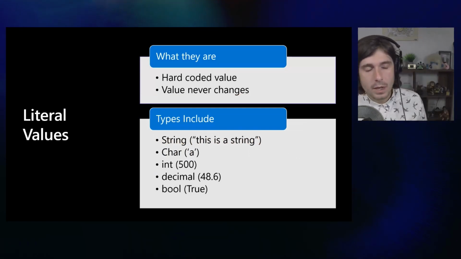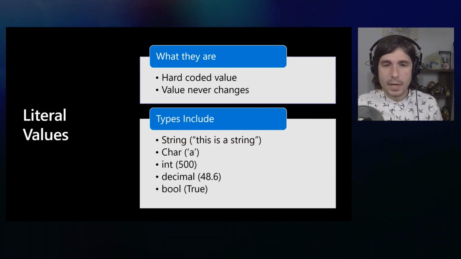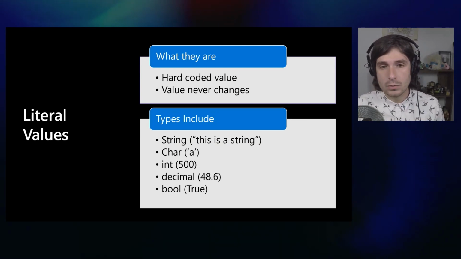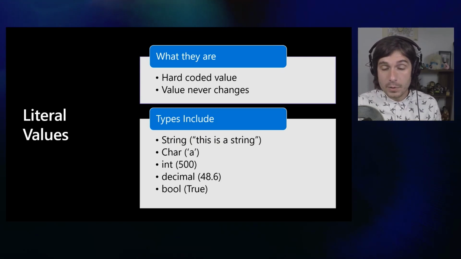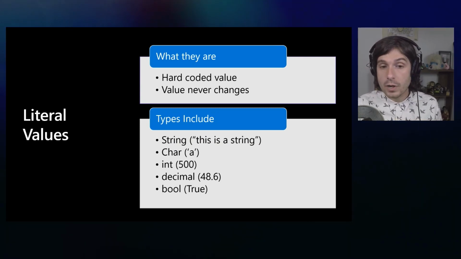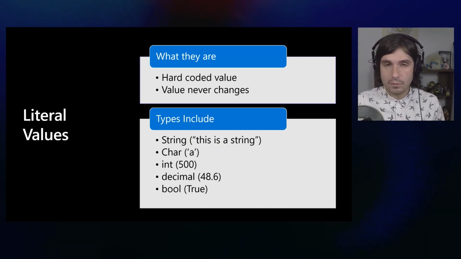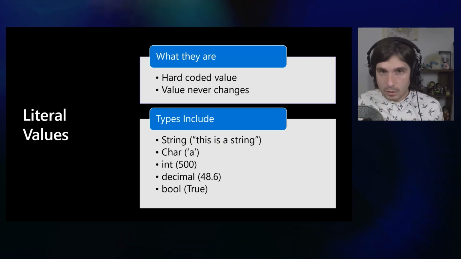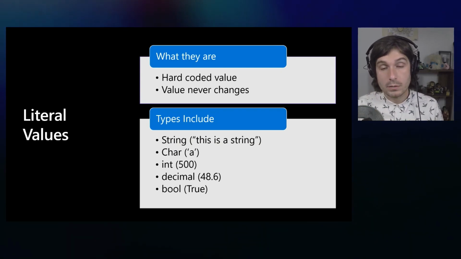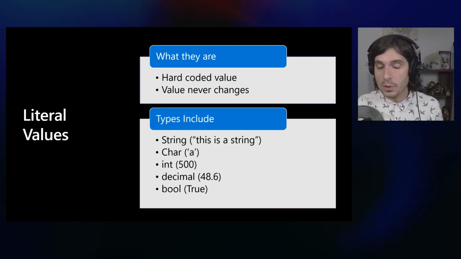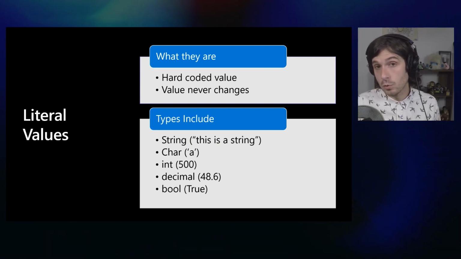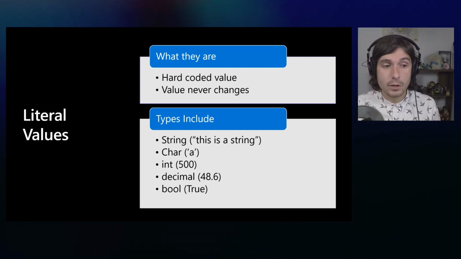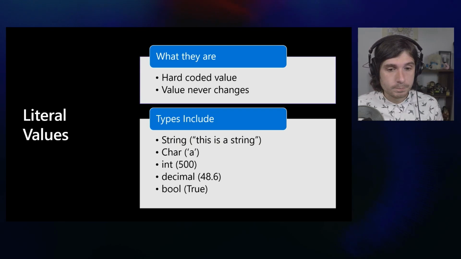Now, there's a few things inside even of that example that you may have seen. And I mentioned the word string. And these things are called literal values. So they are values since it's typed. They're a type of value, such as a string, a character, which would be like A, B, C, an integer, which is a number, 0 through a very large number with no decimal points. A decimal has a decimal, so 48.6, and a bool or a boolean, true or false. There's many, many more included types inside of here, and those are the values that are there.